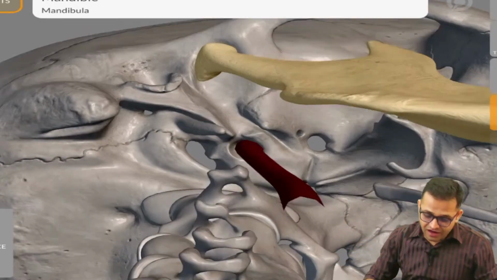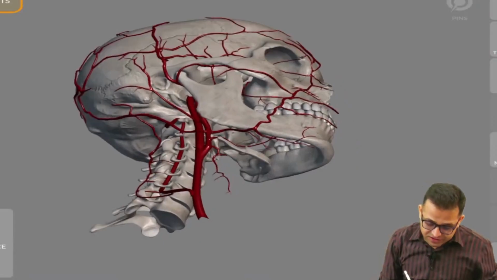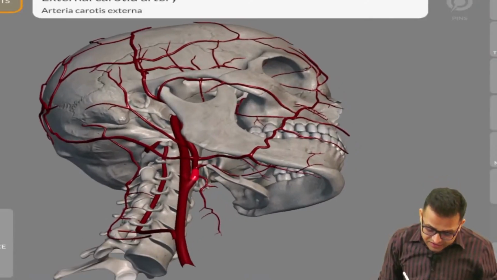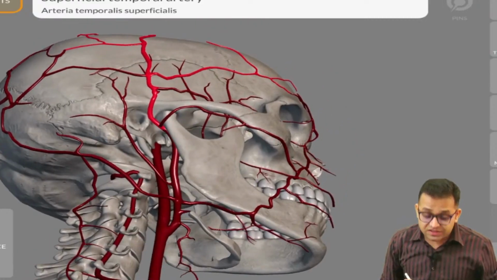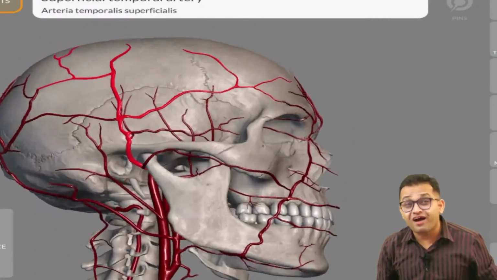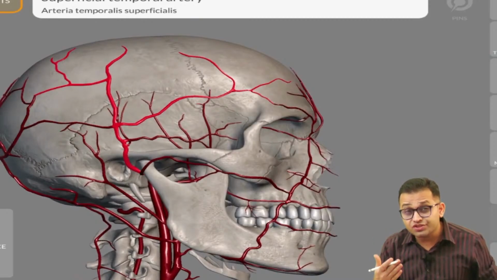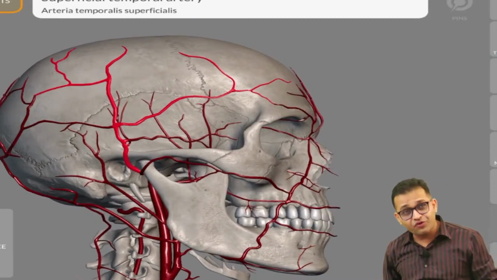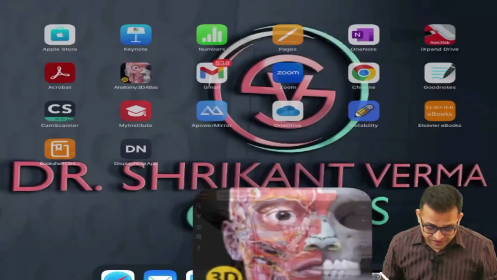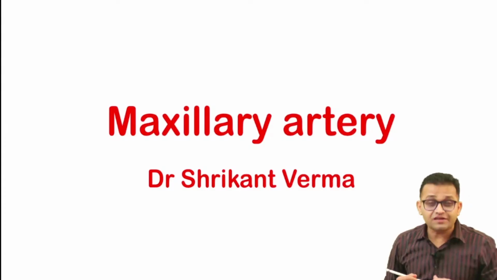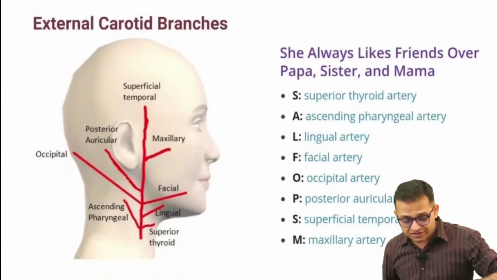Agree, everybody? Now, in the similar way, can you see this artery? Sir, this artery is running outside. So this is known as the external carotid artery. Getting the point? Now this external carotid artery is having 8 branches. Yes, what are the different 8 branches? We had talked earlier about these external carotid artery 8 branches.